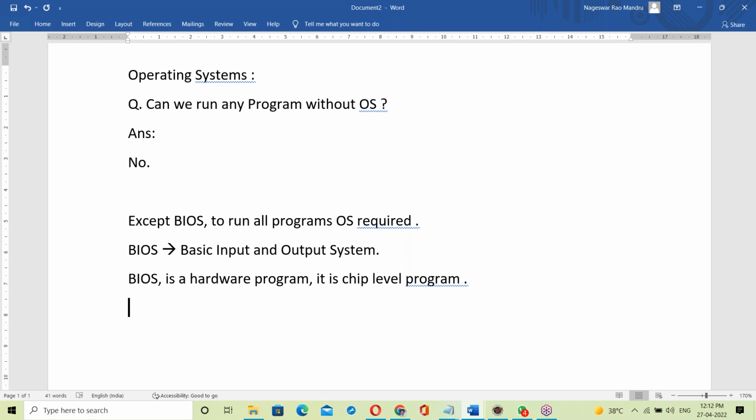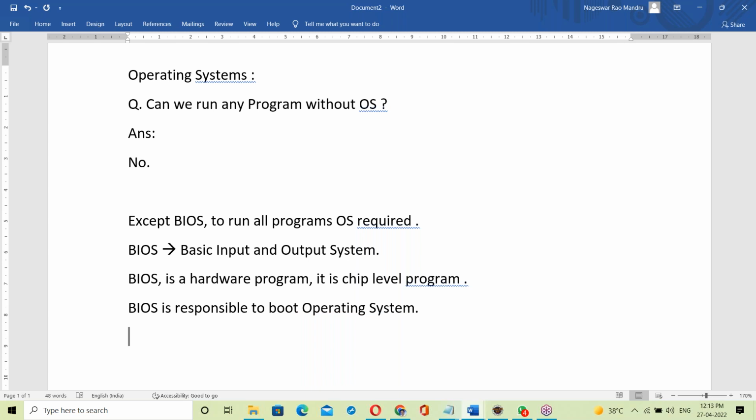Yes. What's the role of BIOS? What's the purpose of BIOS? BIOS is responsible to boot the operating system. BIOS is responsible to boot the operating system.